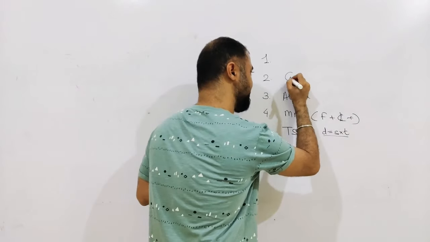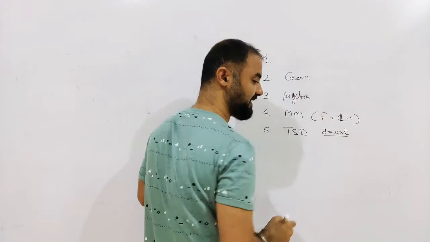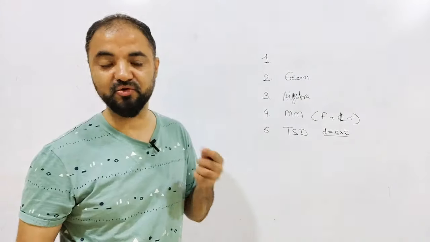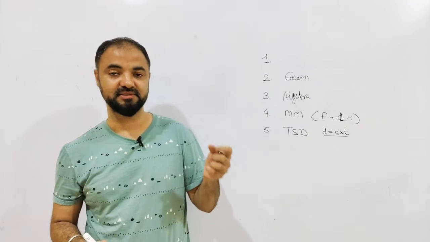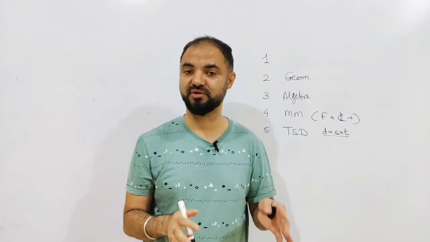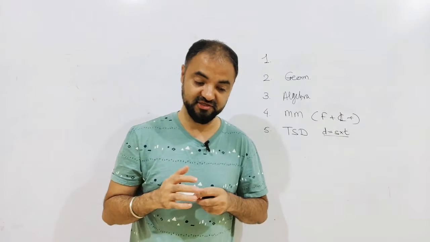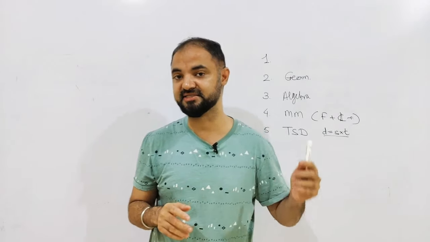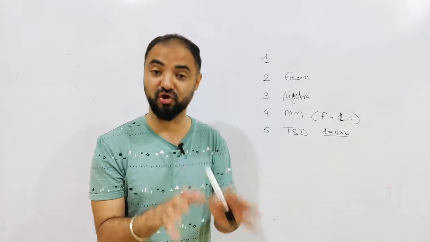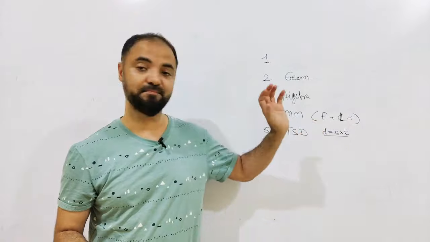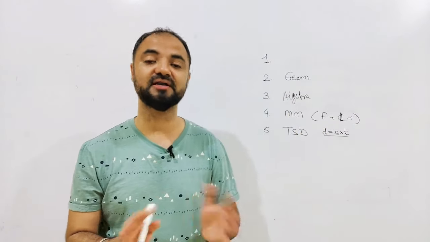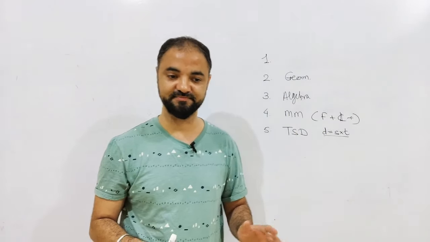Number 2 is geometry. Geometry is simple if you know the formulas, but if you don't know the formulas, it's a pain. Geometry has almost 200 formulas, and how to apply, where to apply which formula can create problems. For example, I have students who still say that geometry is their favorite topic and they're non-engineers. Yeah, but geometry is too vast. You can't complete geometry. It's impossible to complete.